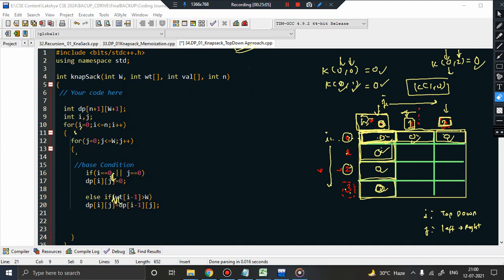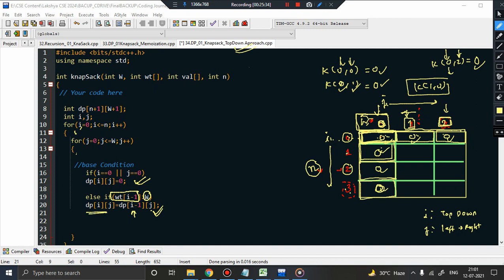See, things are very, very simple, right? Nothing to worry about. So you can clearly see what happened, right? So this was the base condition, how it was filled, and whenever I find out that the item's weight is more than the capacity of knapsack, it is the time to ignore the item. So how do you ignore? Basically reduce the number of items, and I know that I is nothing but indicating the number of items. So I minus 1, and capacity of knapsack remains the same. This is what we have learned so far, isn't it? And this will be the solution to the problem dp ij, right?